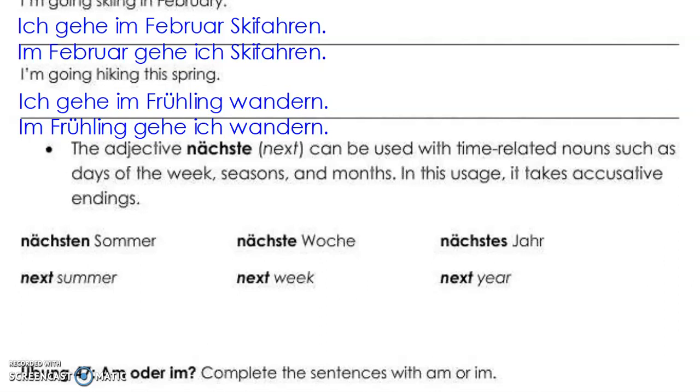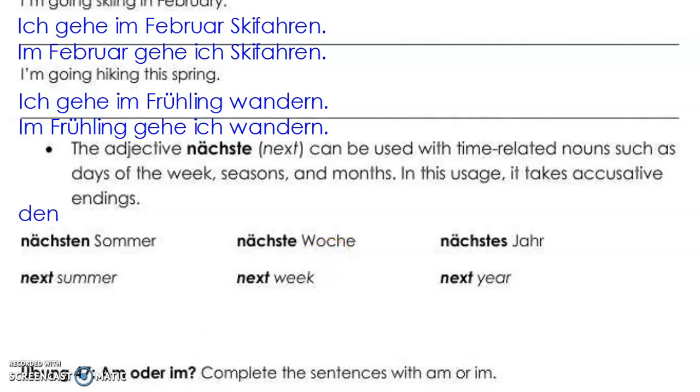So if you look at the first one, we have summer, which is masculine. Masculine accusative normally looks like den for our definite article. So if you look at the ending that we have on nächsten, we have that en ending, which is the same as the ending on our definite article, our der word. So it takes an en. If you move on to Woche, Woche is feminine.